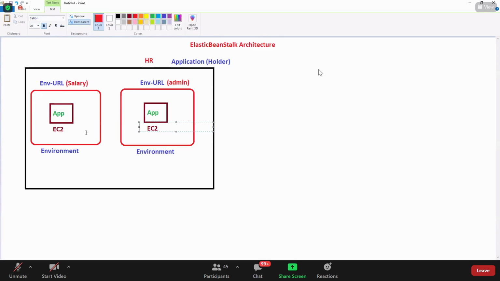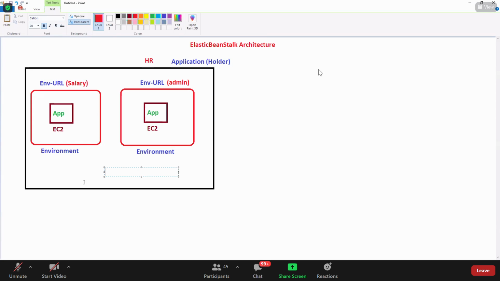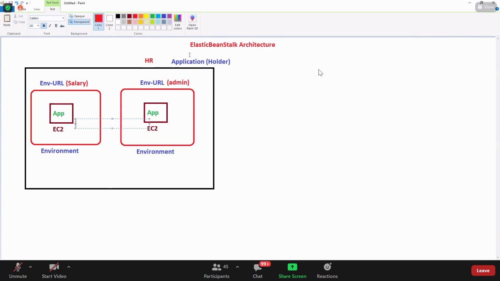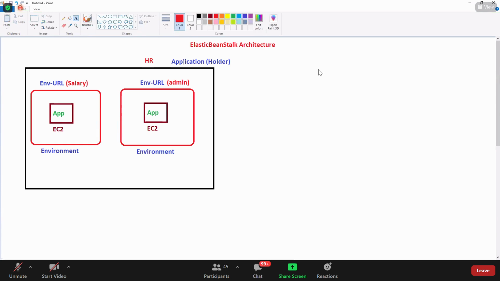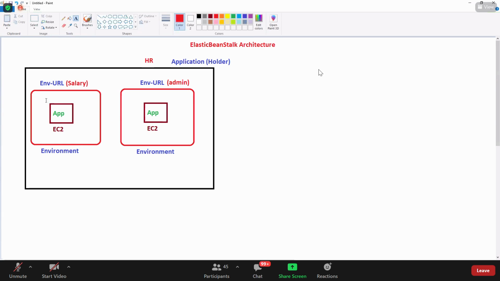Can we have multiple environments in a single application? Yes. Can I have only one environment in one application? Yes. The environment contains your actual module, your application, your actual website.